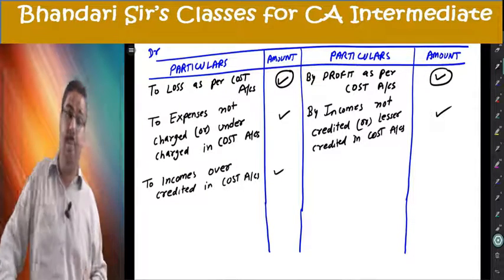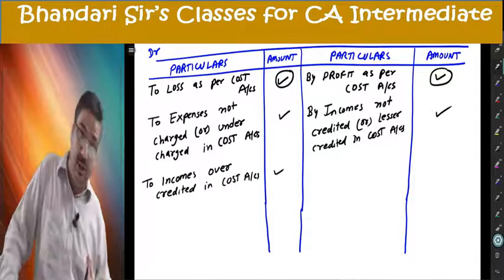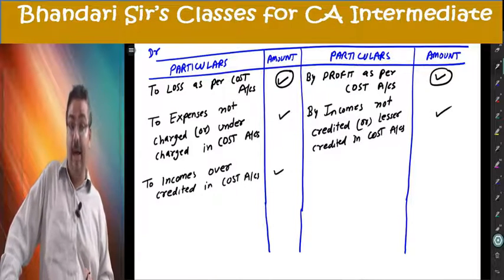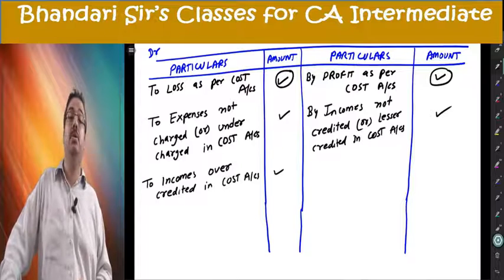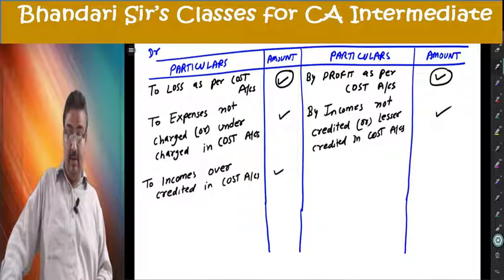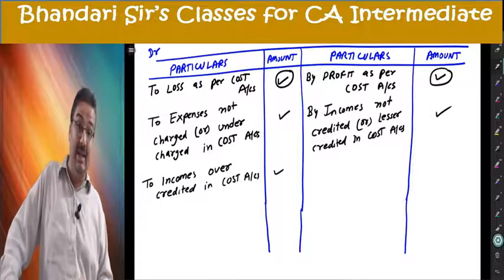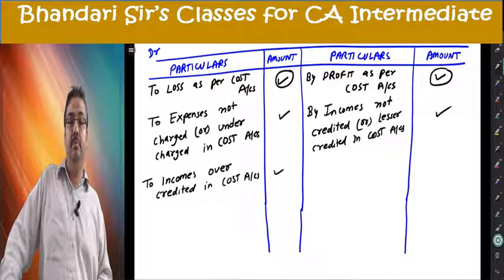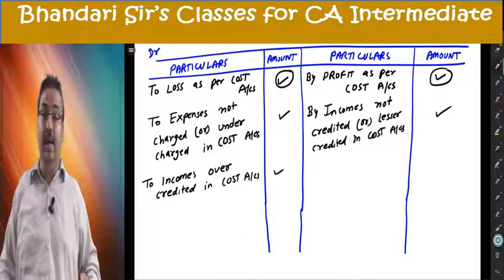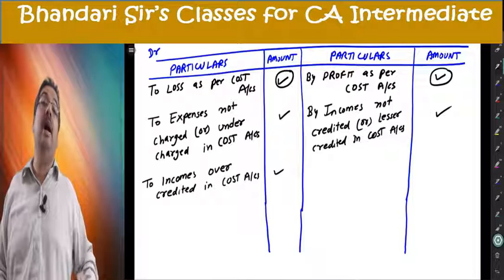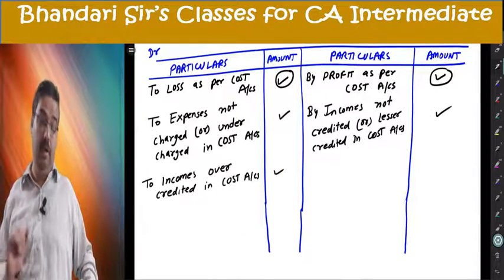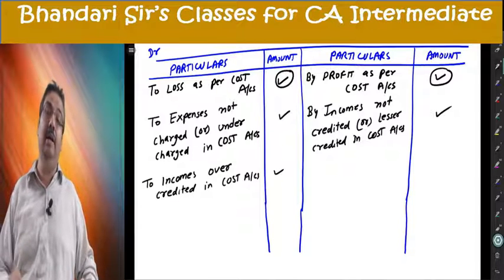For all this purpose, closing stock is an income type item. If it is 1 lakh in costing and 90,000 in financial accounts, it means it is less credited in financial accounts, so it goes to the credit side. Any scrap sale recorded at a higher amount in costing as compared to financial accounts will come here. Incomes over credited in cost accounts.